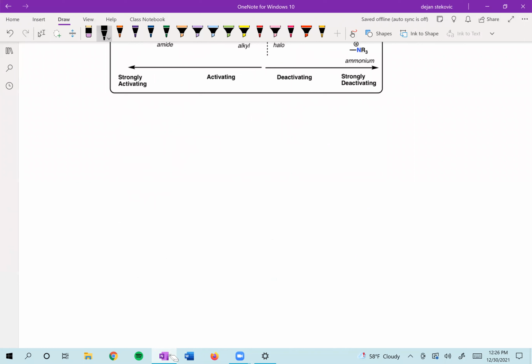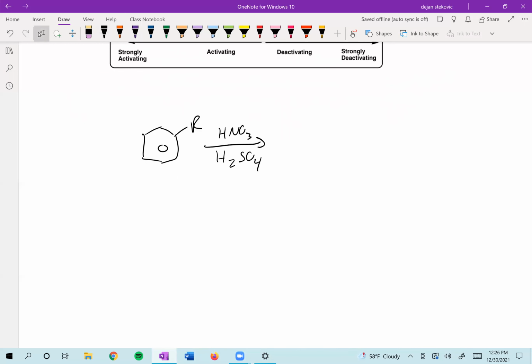However, note that just because something is deactivated doesn't mean that it can't react. So for example, if we have our benzene ring with some sort of substituent and we try to nitrate it, we can nitrate it no matter what the substituent is. It just takes longer, right?